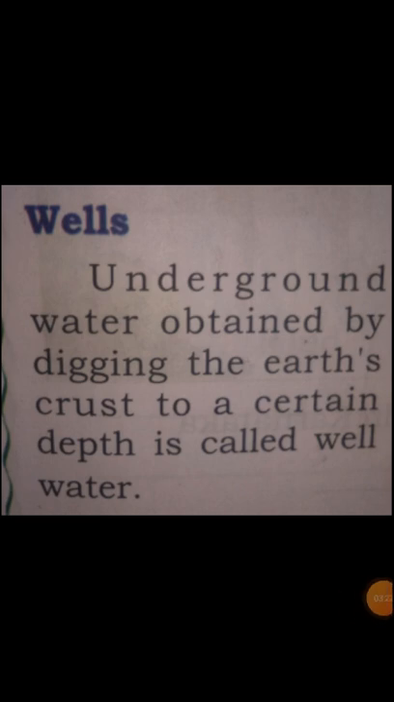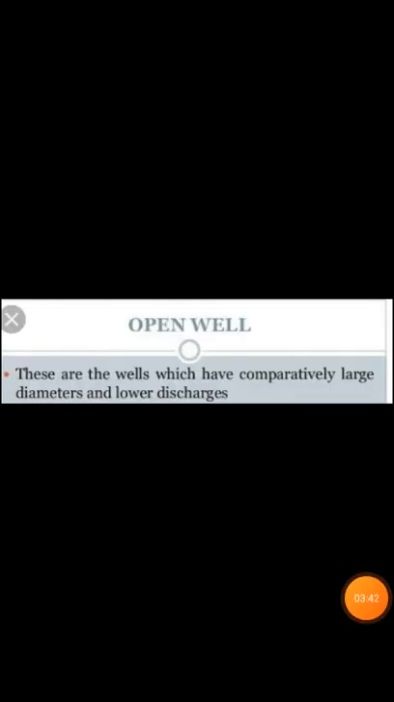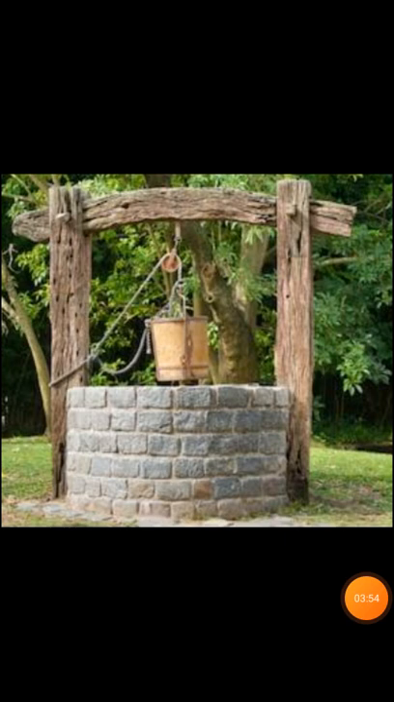Next source of water is wells. Underground water obtained by digging the earth's crust to a certain depth is called well water. There are mainly two types of wells. First one is open well. These are the wells which have comparatively large diameters and lower discharges. So, it's a picture of an open well, and this is also one type of open well.